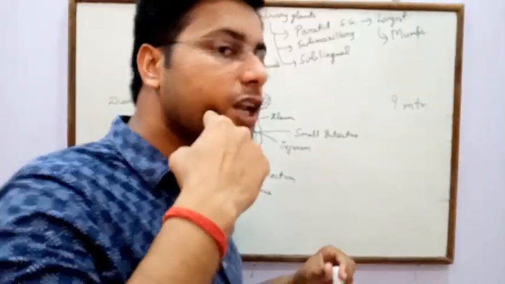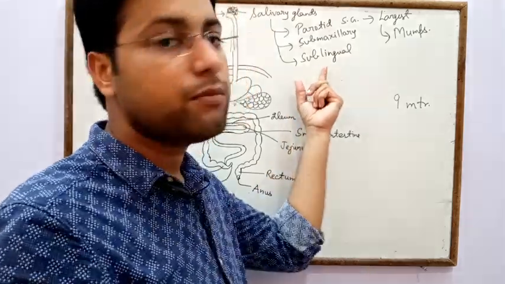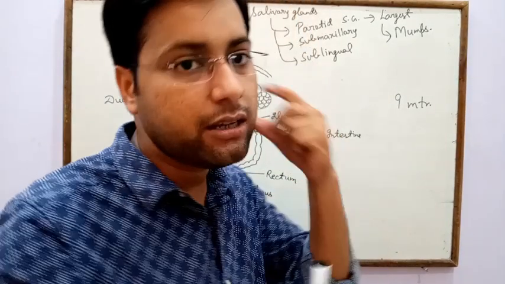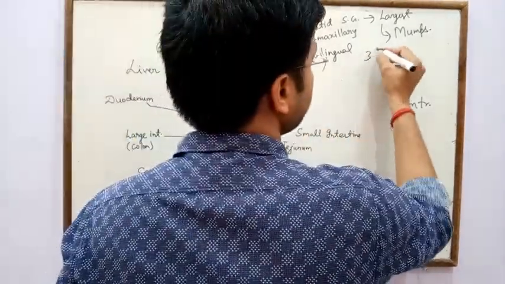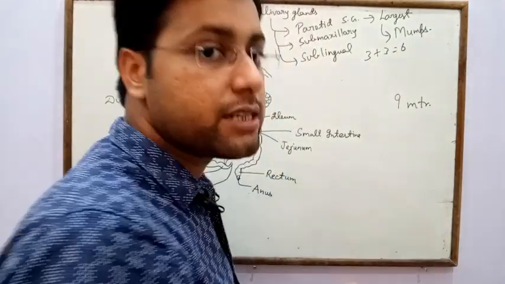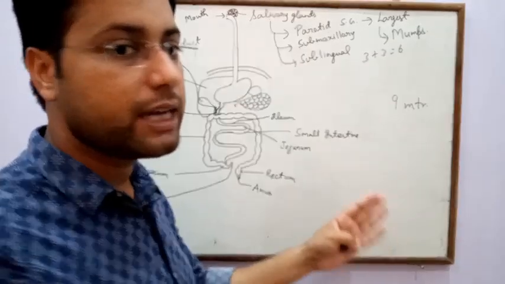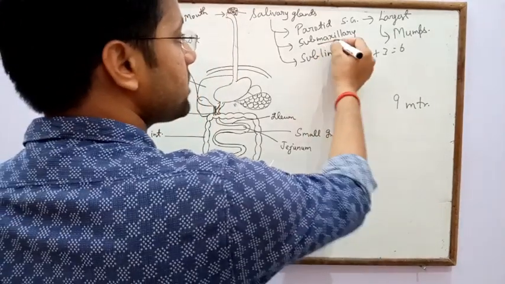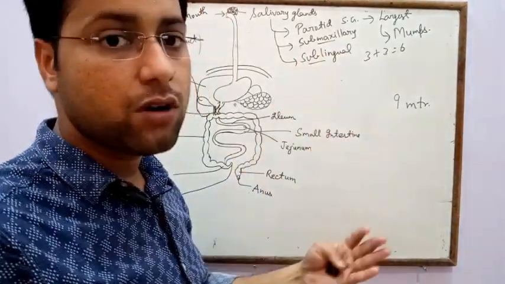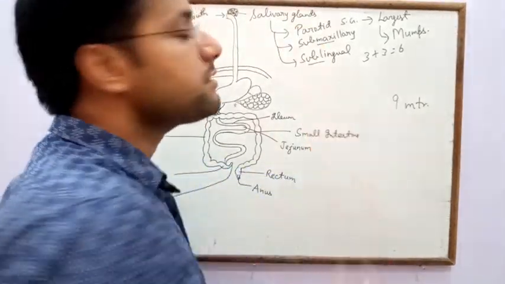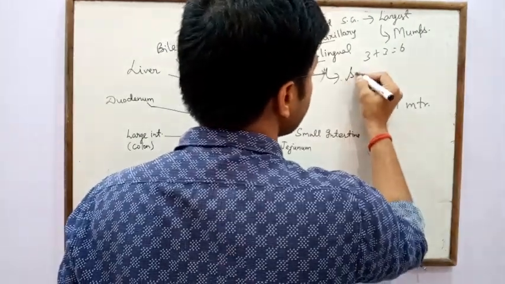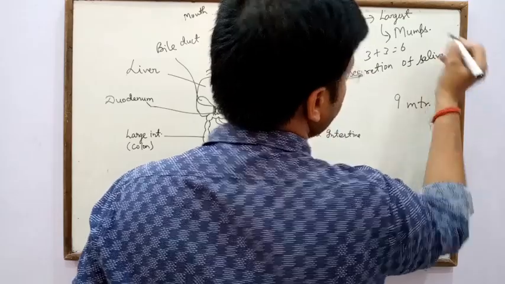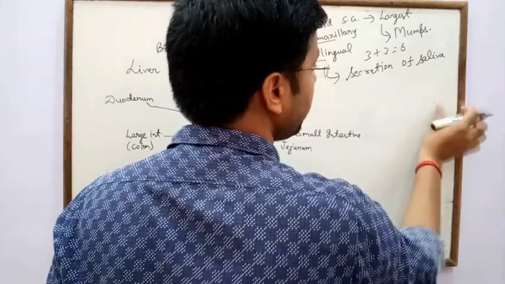Submaxillary glands are present in the middle of the jaw, and below our tongue the sublingual salivary glands are present. So 3 on the right side and 3 on the left side, total 3 plus 3 equals 6. So 6 salivary glands and 3 types are present in our mouth. The parotid is the largest. Submaxillary is also called submandibular, and all these salivary glands help in the secretion of saliva. Saliva helps in the digestion of food material.